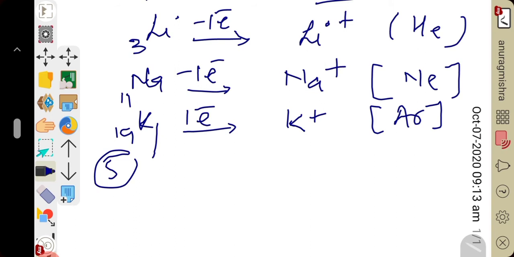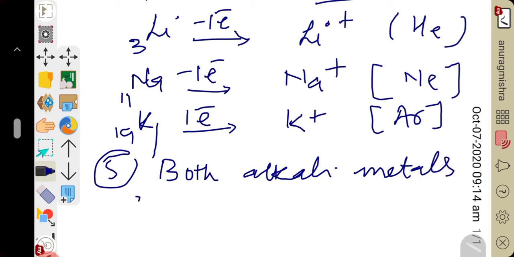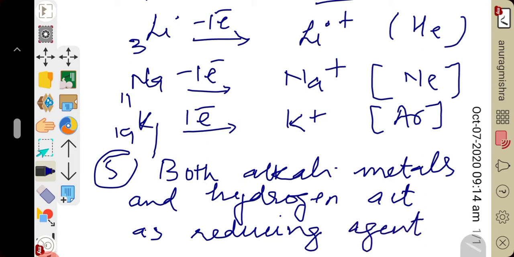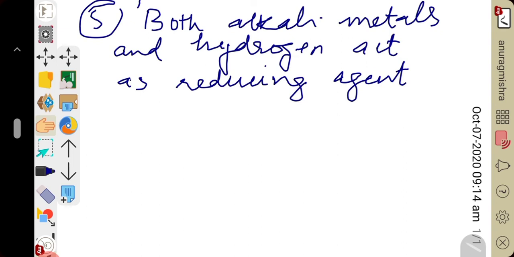Reducing power. Both the alkali metals and hydrogen act as a reducing agent. I hope you people know the meaning of reducing agent. In the previous class, I told you all about reducing and oxidizing agents. Both alkali metals and hydrogen act as reducing agent. This is a similarity between hydrogen and alkali metal.